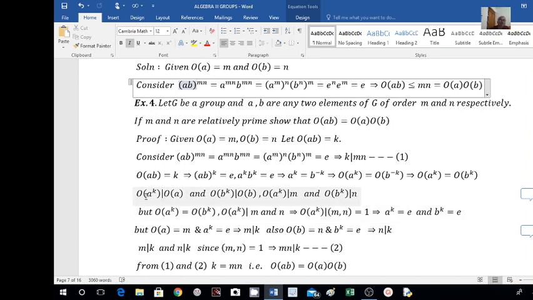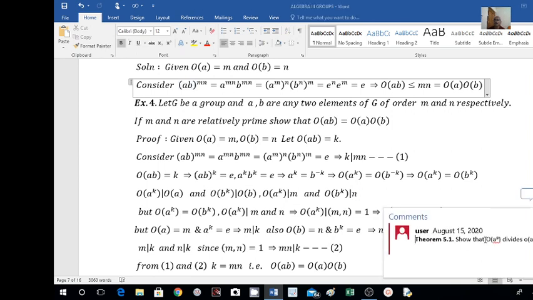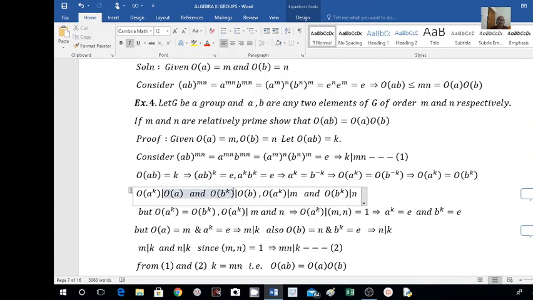Now, we have already proved one theorem, that order of any integral power of A divides order of A. This is the result: show that order of A raised to P divides order of A. So here order of A raised to K divides order of A, and order of B raised to K divides order of B. Similarly we can write: order of A raised to K divides order of A, which is equal to M, and order of B raised to K divides order of B, which is equal to N. So order of A raised to K divides M, and order of B raised to K divides N.